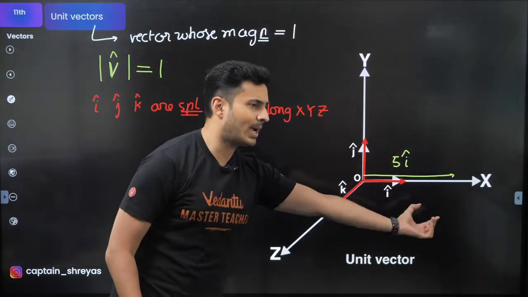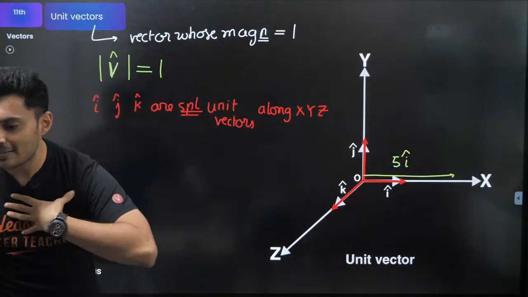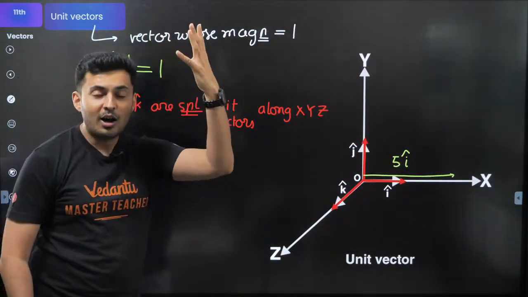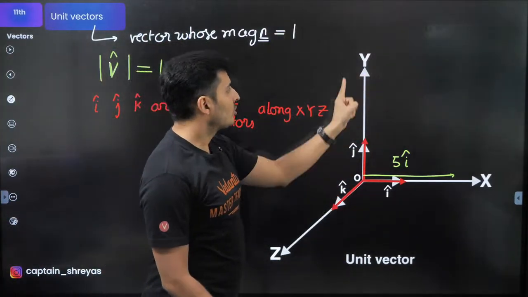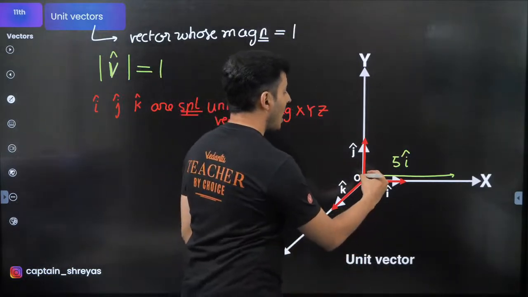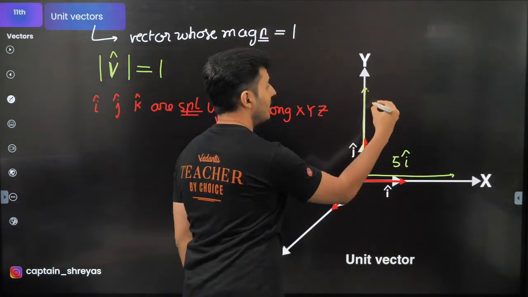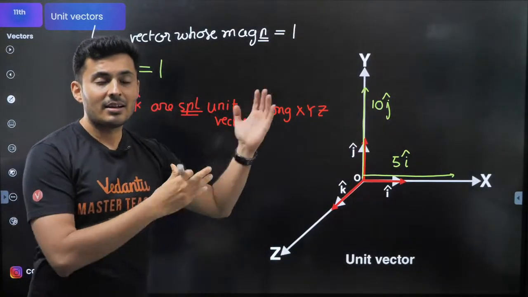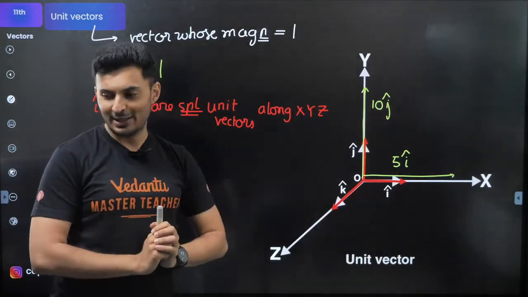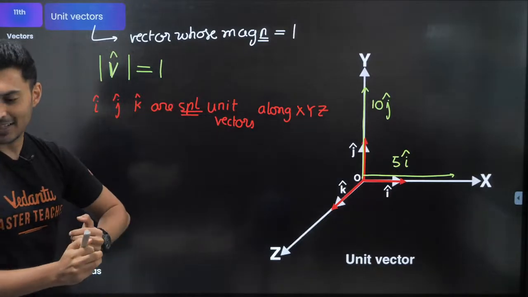For example, Priyanka flies in the air 10 kilometers up, so she's, let's say, going in the y-axis, I will say Priyanka's displacement is 10 j cap. So it helps me write the vector in a much better way. I hope you guys see that.